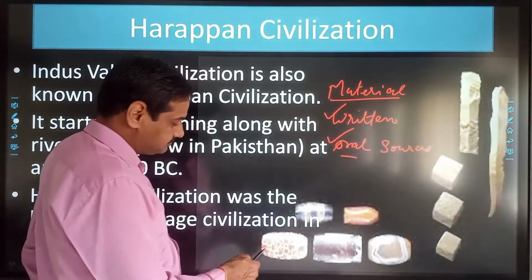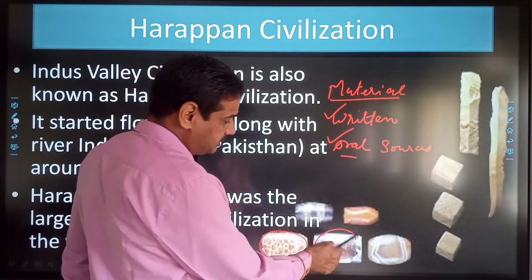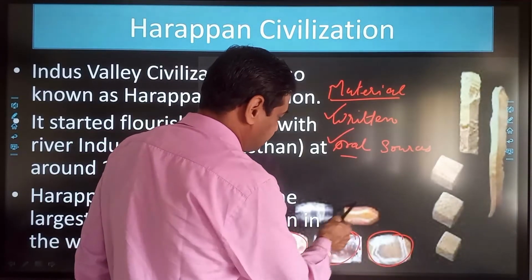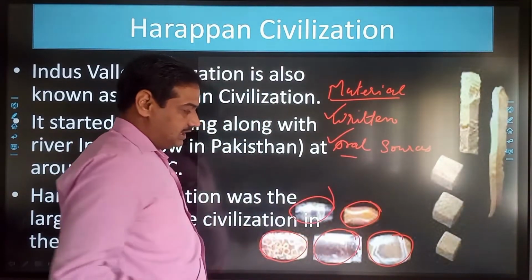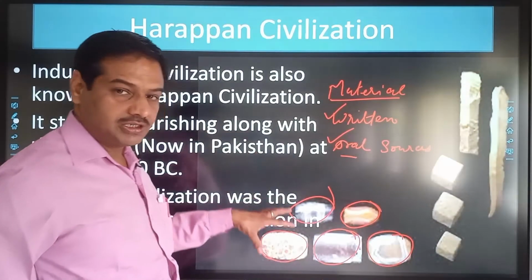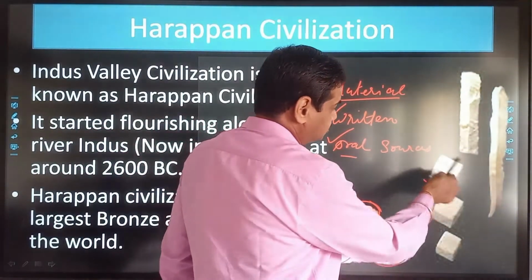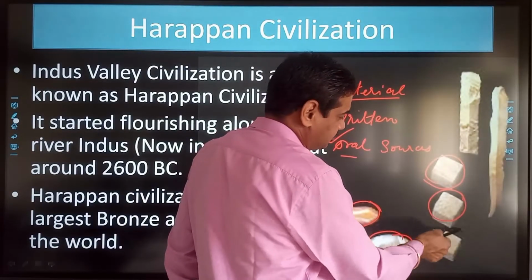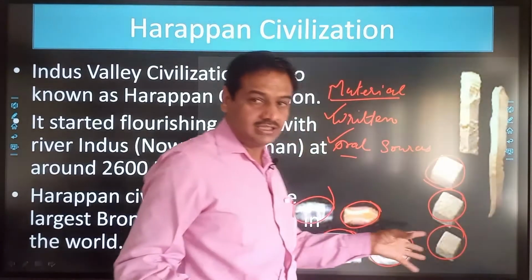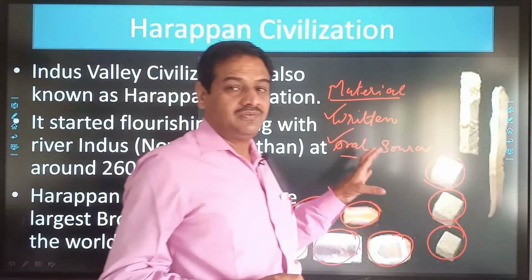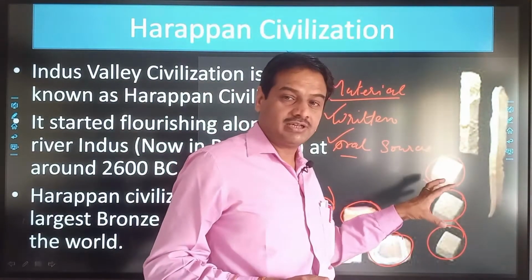You can see that these are the different kinds of beads which were manufactured by the people of Harappan civilization, and these were made up of many types of materials. So these are available to us. These are the stones. You can see that the cubical shaped stones are there, and they were mainly the weights of the Harappan civilization.